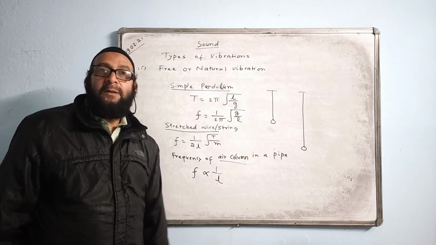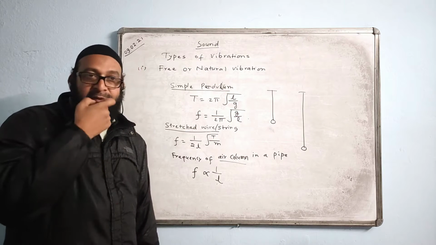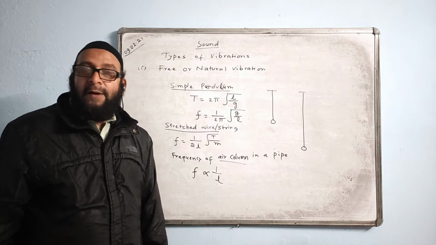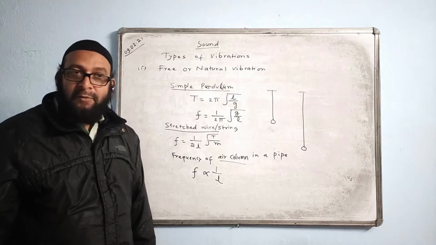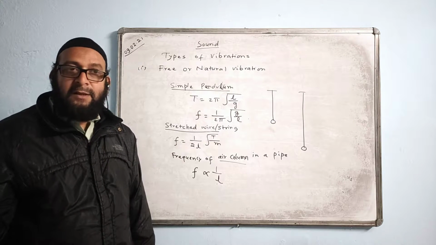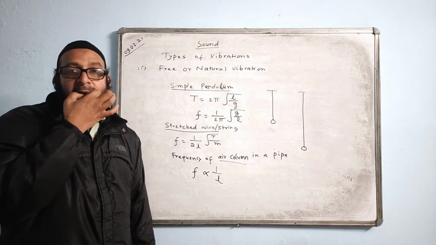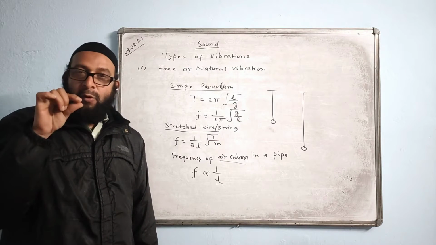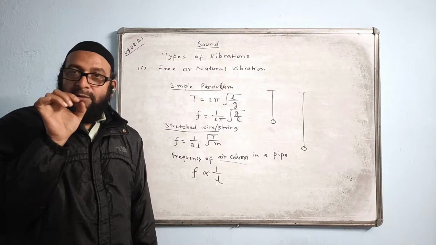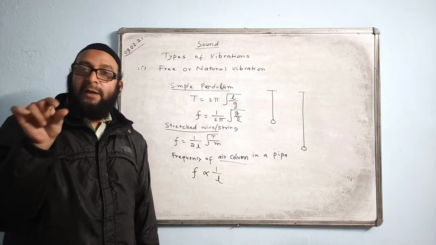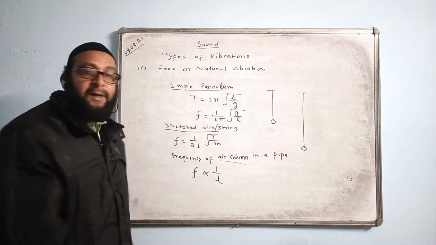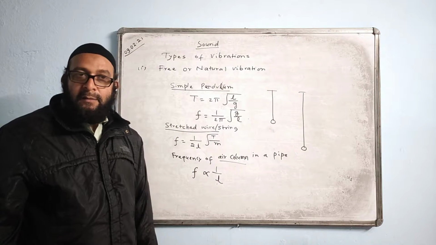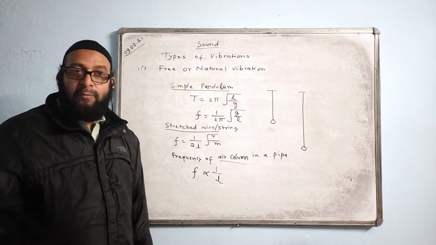Many questions come on that. Suppose we have a whistle. Why is the sound of a whistle very sharp, with a very high pitch? Because we are blowing air through the mouth and the hole is very close to it. The length of the air column is very short, and when the length is very short, the frequency of the sound is very high. Here it is inversely proportional to the length of the air column.